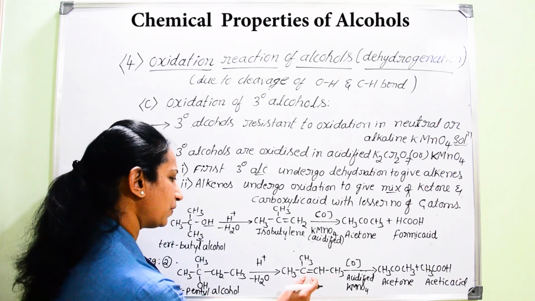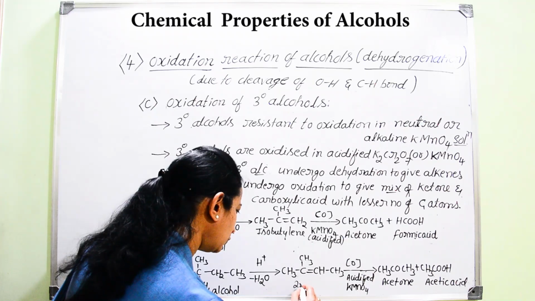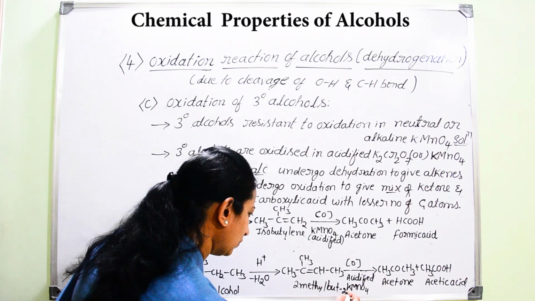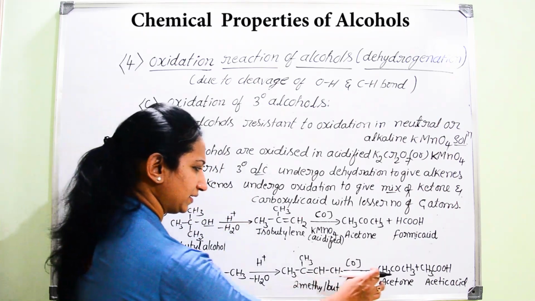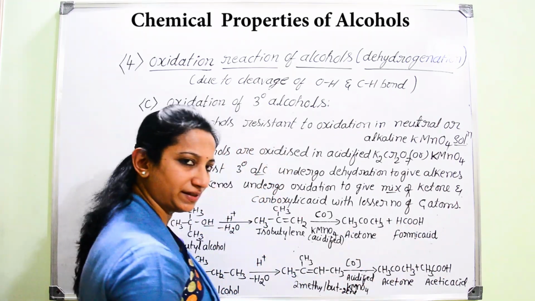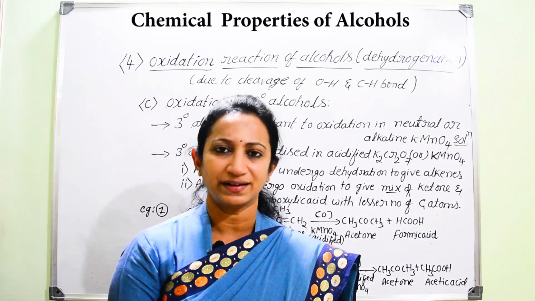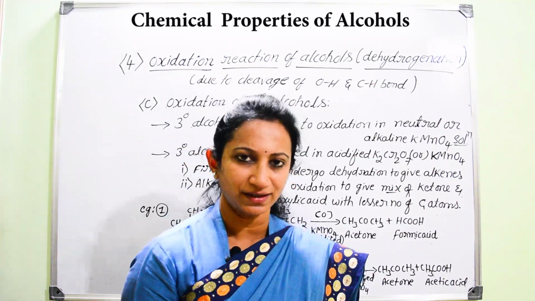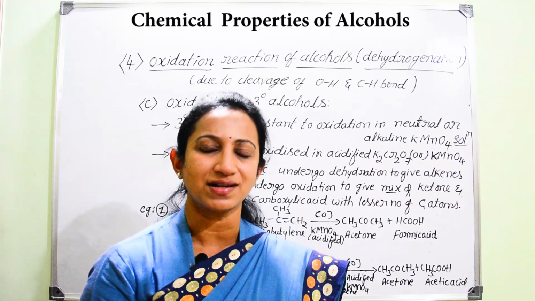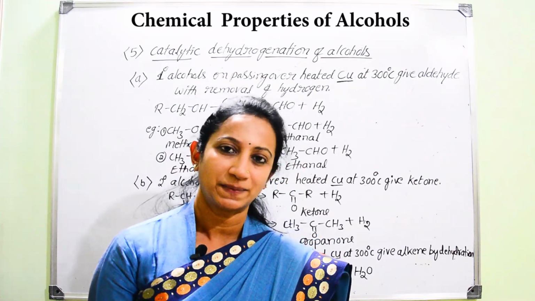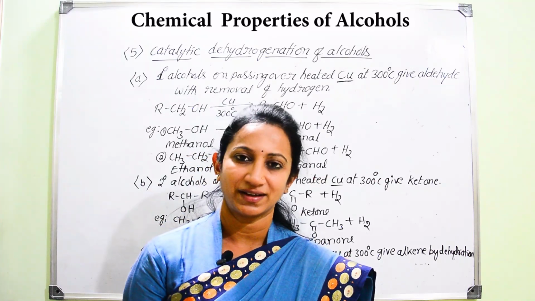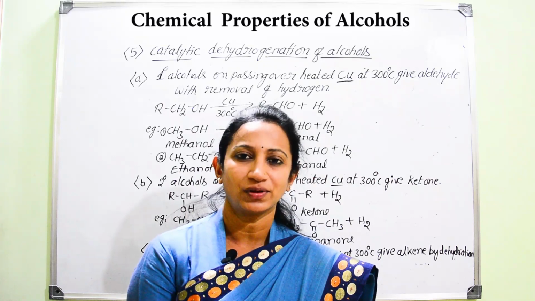Which is that alkene compound? It is 2-methylbut-2-ene. So this alkene converts into a mixture of acetone and acetic acid. That is, different types of products are obtained on oxidation of primary alcohols, secondary alcohols and tertiary alcohols. Now we can go for the fifth chemical property of alcohols, that is catalytic dehydrogenation. As the name itself indicates, dehydrogenation is the removal of hydrogen.